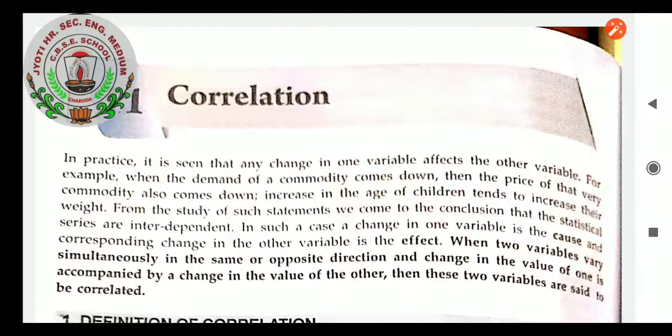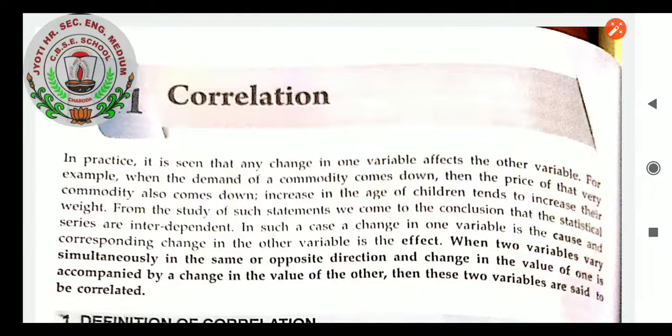Today we are going to start a new chapter from statistics, that is correlation. After the dispersion chapter, the next chapter is correlation. In this chapter we will be learning how two variables are related and how much difference there is between them. In the dispersion chapter we also learned covariance, how to find the difference between two standard deviations. Now we will find how two variables differ, how much they are opposite or similar to each other. We will relate the variables with the help of correlation.